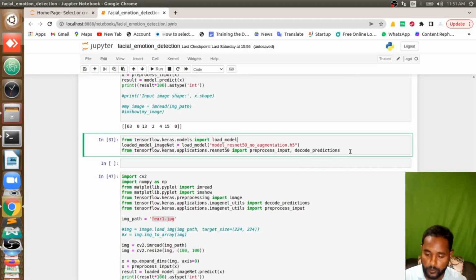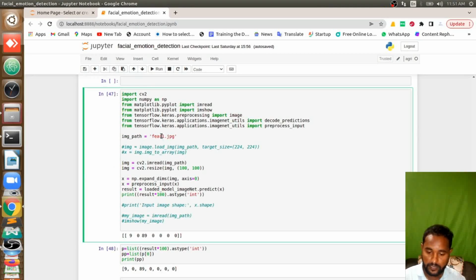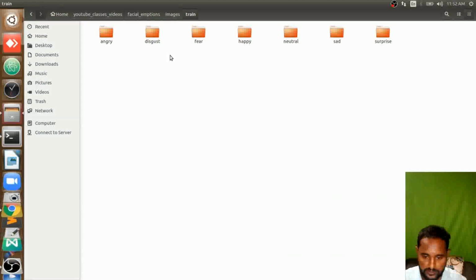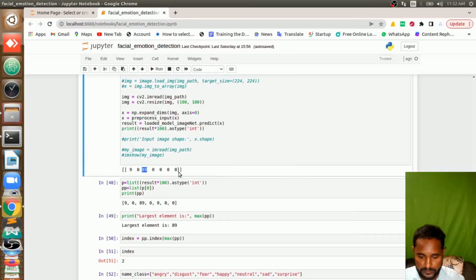Now I am going to import that saved model, the ResNet model I saved, here. Then I am feeding another image, figure1.jpg. Why I am doing this is to check whether the saved model, when I import it, is working properly or not. I am feeding a fear image. Once I feed the fear image, it says 89% it belongs to the third class. What is the third class here? That is fear. Okay, now I get this matrix.